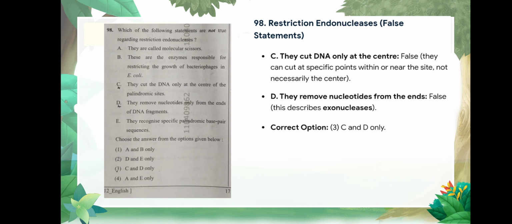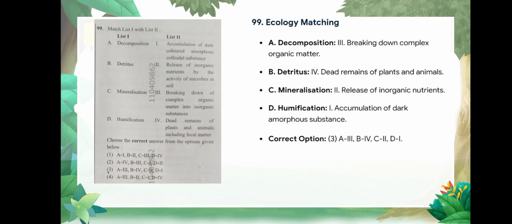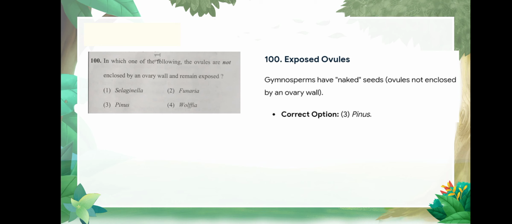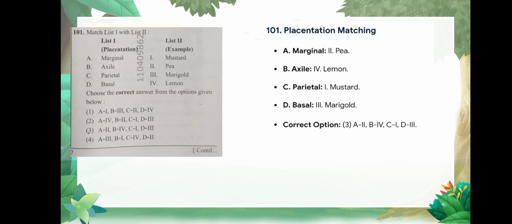Question number 98 is which of the following statements are not true? Correct option is option number 3, C and D only. Question number 99 is match the following. Correct option is option number 3, and the explanation is as follows. Question number 100 is in which of the following the ovules are not enclosed by an ovary wall and remain exposed? Correct option is option number 3, Pinus.